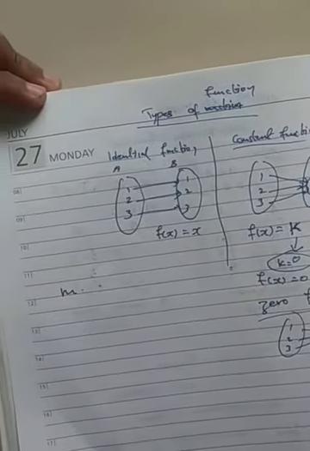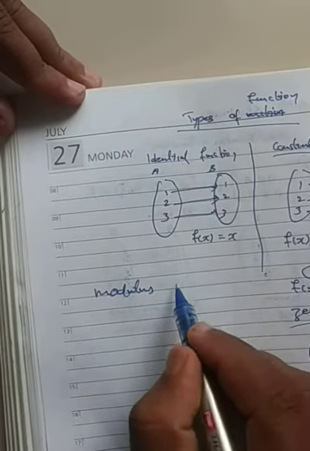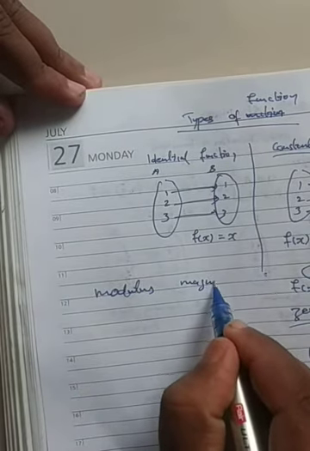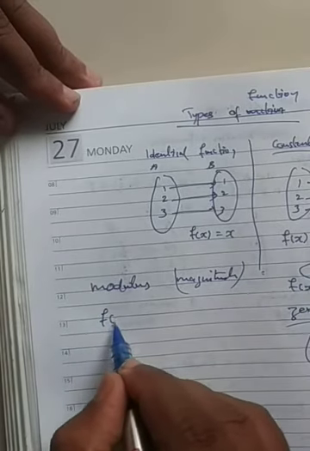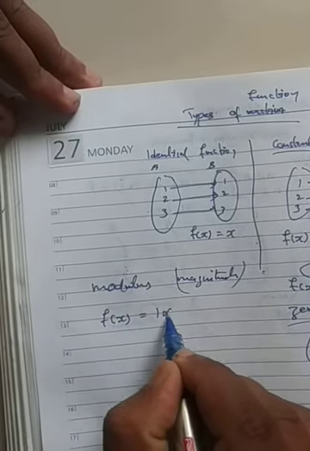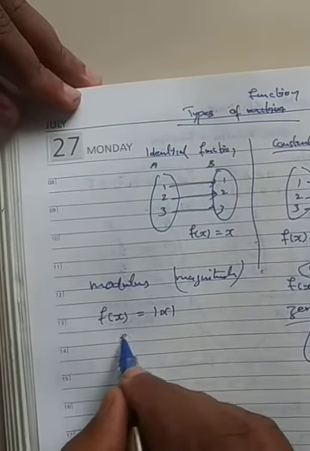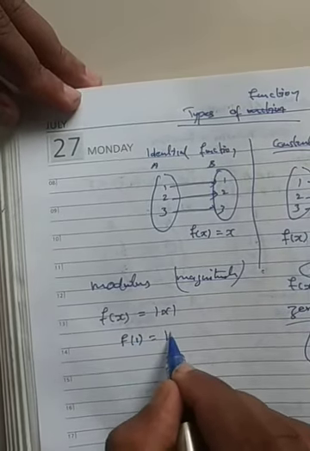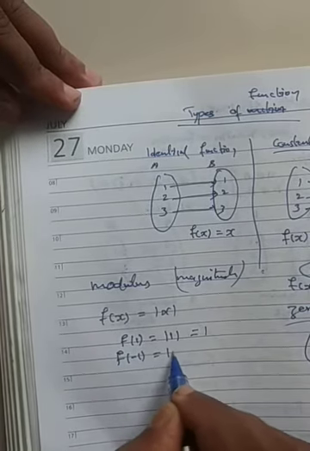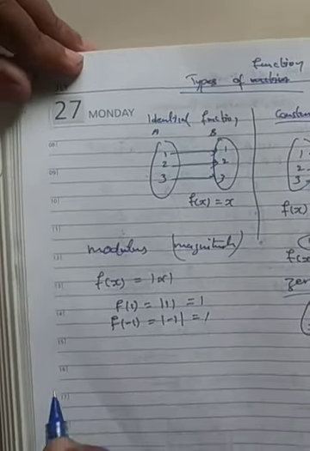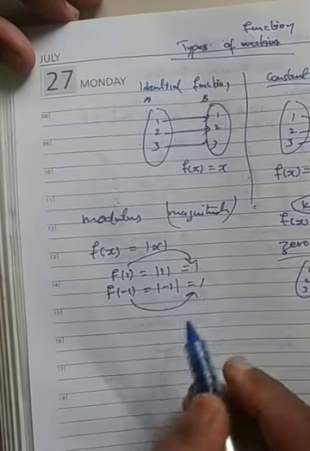We are having the modulus function. Modulus means magnitude, but we are not using this word. For example, f of x equal to mod x. If you give a plus value, for example f of 1 means mod 1, mod 1 means 1 only. f of minus 1, then mod minus 1, the answer is 1 only. So if you give plus 1, 1 will come, and minus 1 also 1 will come.